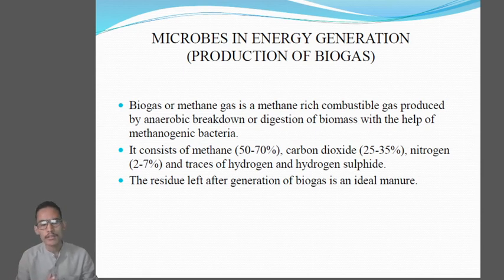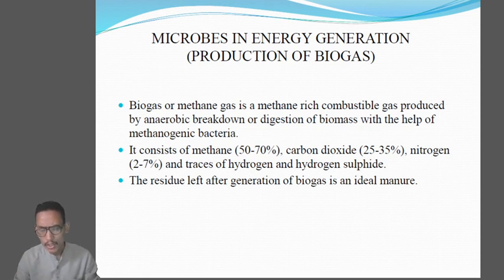So biogas or gobar gas is highly rich in methane and it is produced by anaerobic means, without the use of oxygen. There are certain microbes which lead to the breakdown of biomass, simply the cow dung, in the absence of oxygen, leading to the formation of methane gas or biogas. Clear? And this production of biogas is due to the microbe called the methanogenic bacteria.